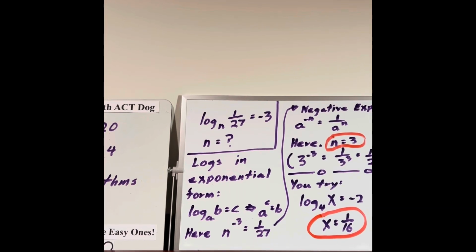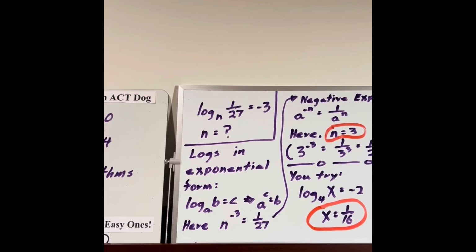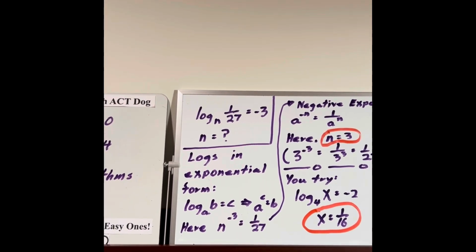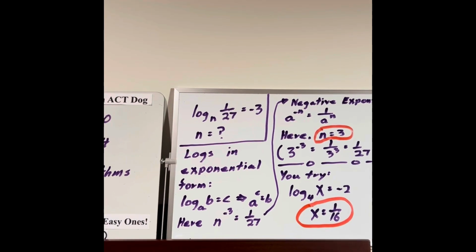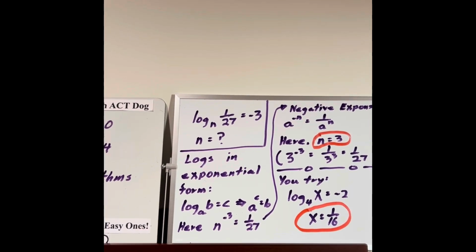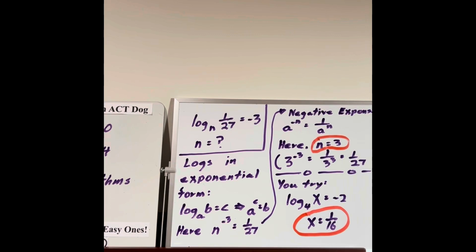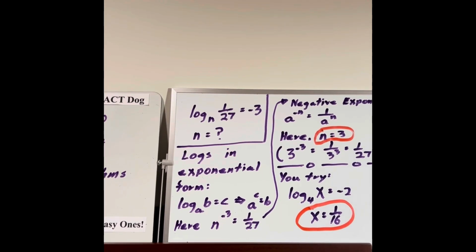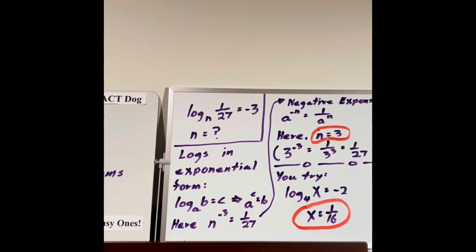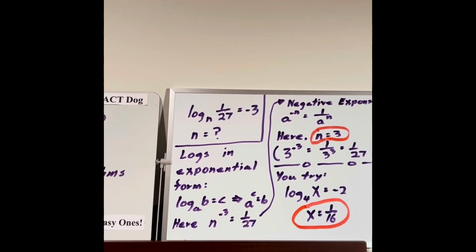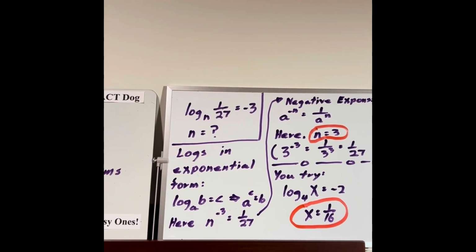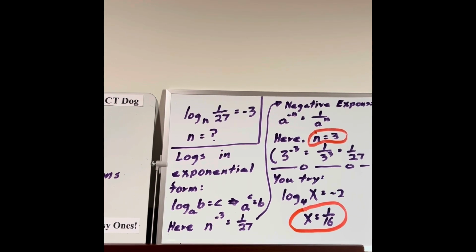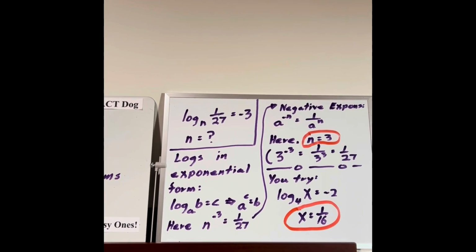n equals what? Now, let's remember, Jet, we can put logs in exponential form. So log base A of B equals C. That's the same thing as saying A to the C power equals B. Remember, a logarithm is an exponent. Here, in exponential form, we're going to write n to the -3 equals 1/27.